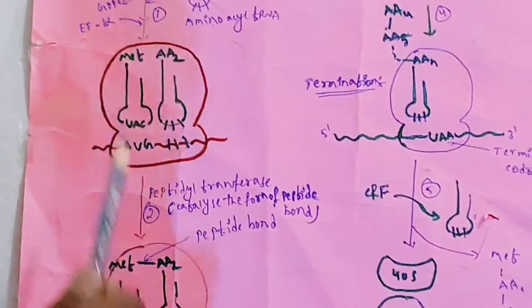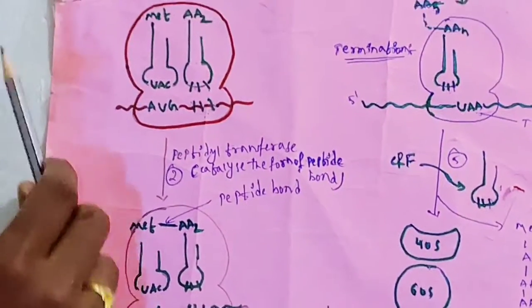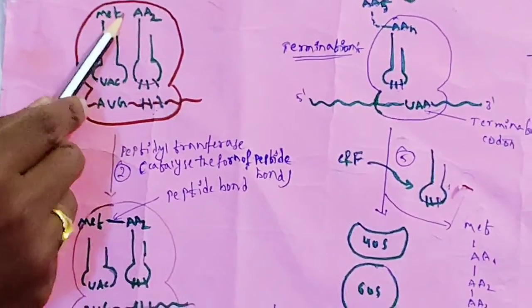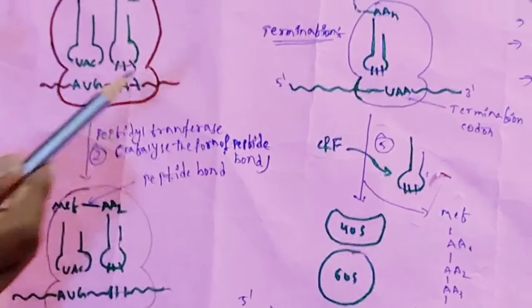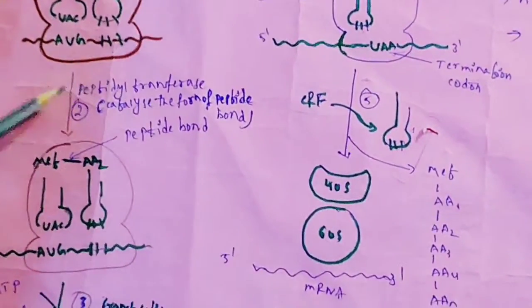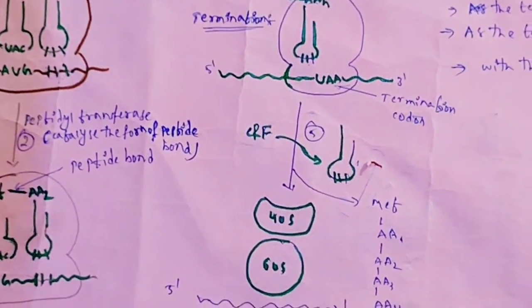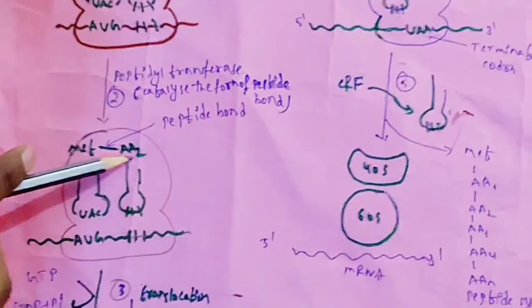What is the next step? Peptide bond formation. Here a peptide bond is formed between two amino acids. This reaction is catalyzed by the enzyme peptidyl transferase. Peptidyl transferase catalyzes the formation of the peptide bond between these two amino acids. You can see here the peptide bond is formed between this methionine and this amino acid.